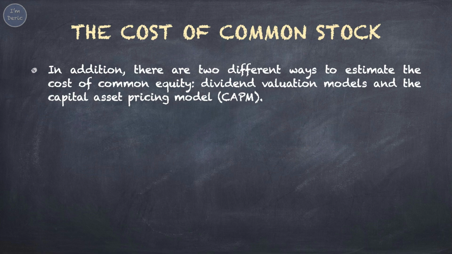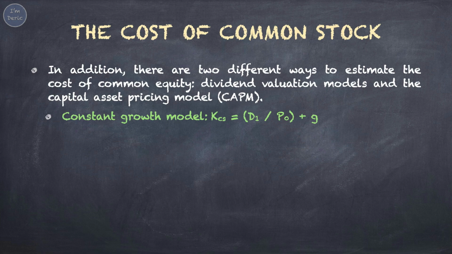The dividend valuation models are based on the present value of all future dividends, while the CAPM is based on the risk-free rate, stock's beta, and market return. Under constant growth model, cost of common stock, KCS, equals D1 next year dividend over P0 current stock price plus G, the growth rate. G can be calculated by taking ROE times retention rate.